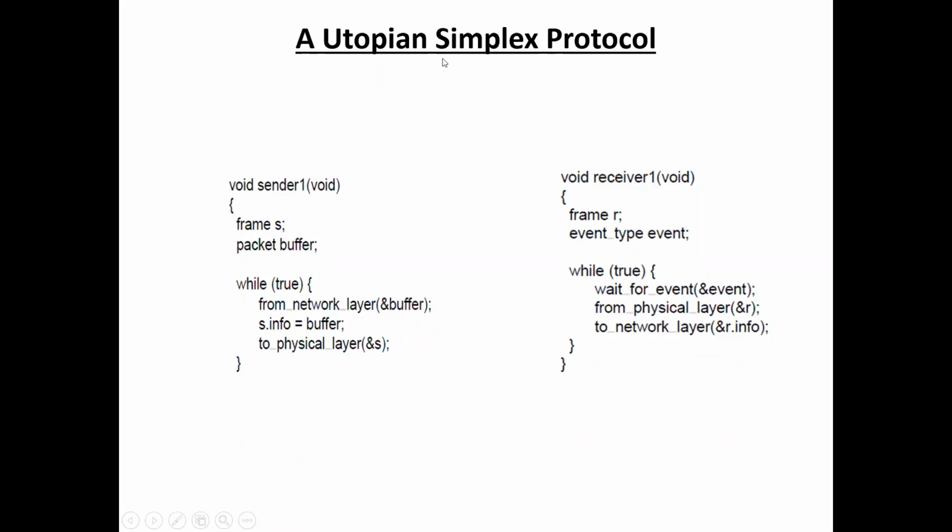So that is a utopian simplex protocol, that is sender to receiver. Okay, only one-way transmission, and there are no errors in the simplex protocol, and receiver speed and sender speed are the same. That means we don't need any error control mechanisms or flow control mechanisms in the case of the simplex protocol. So this is a utopian simplex protocol.